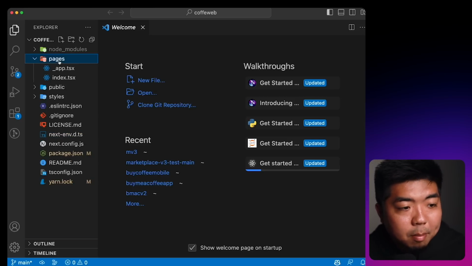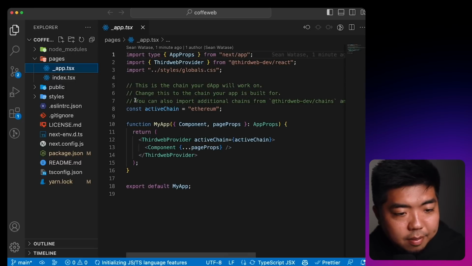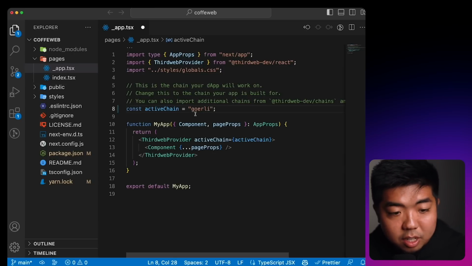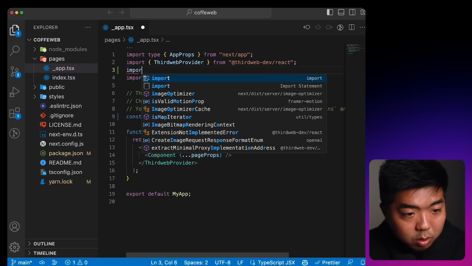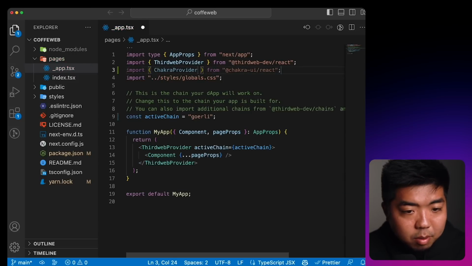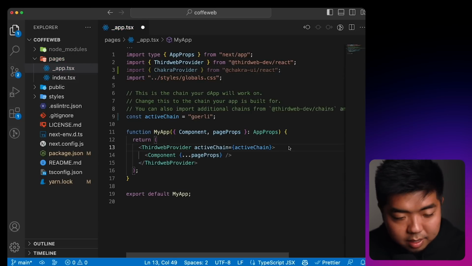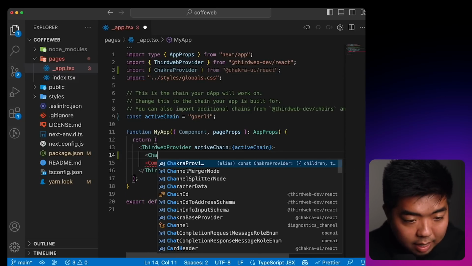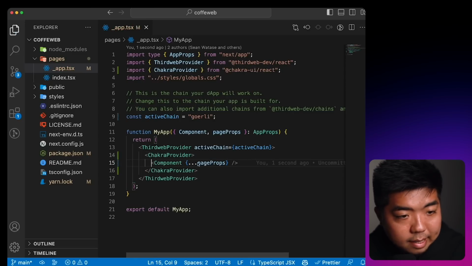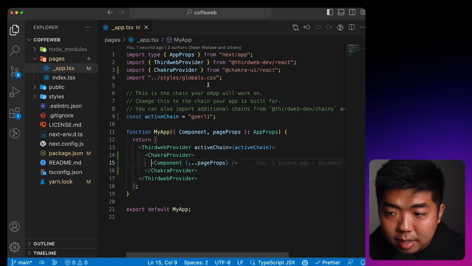I'm first going to go into the pages folder and go to the _app.tsx file here. And I'm going to switch the active chain to Goerli because that's the chain that we deployed our smart contract to. I'm also going to import Chakra provider here and set up my project so that I can use Chakra. Okay, and that does it for our _app.tsx file here.